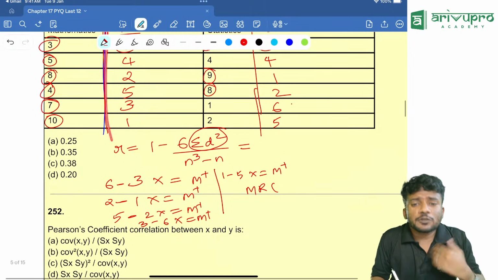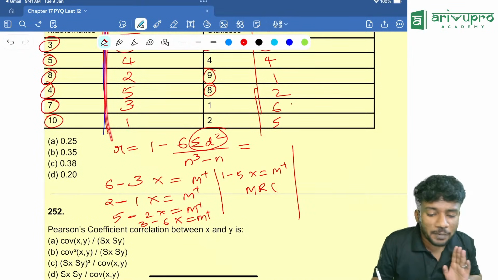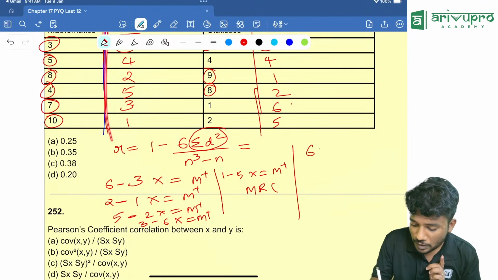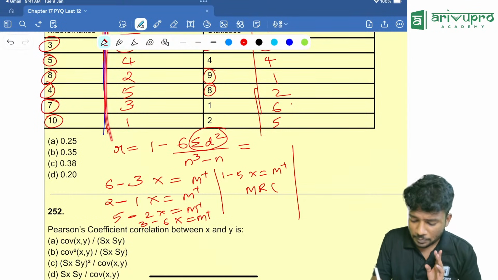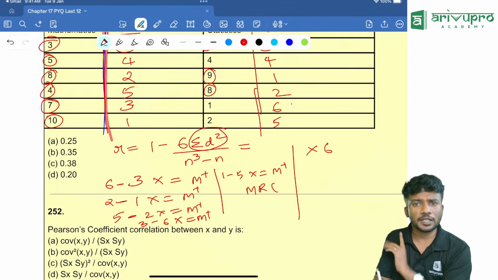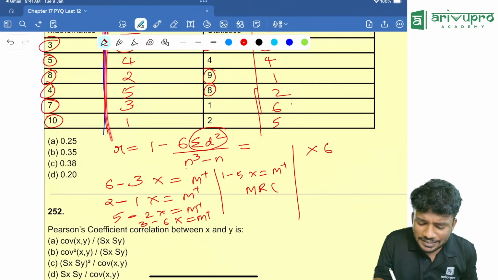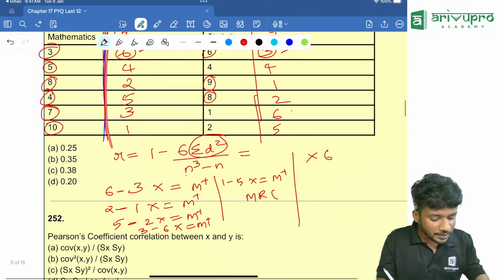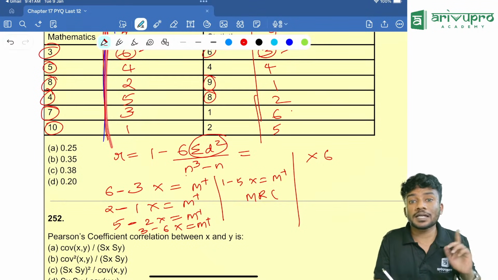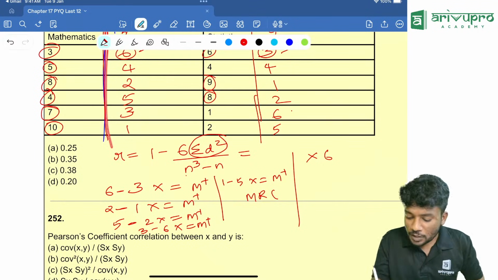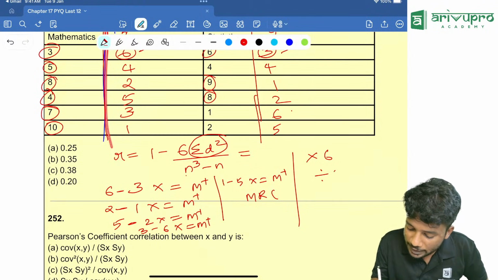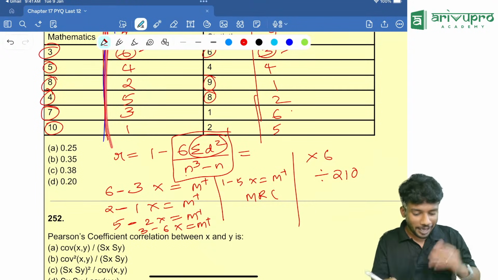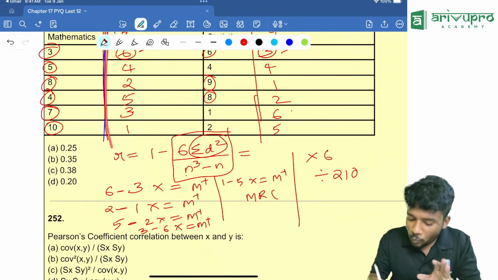People, with that you need to multiply what? The 6 into sigma d square you need to multiply over there. That means whatever value you got, multiplied with 6. Then what is n cube minus n? The n cube is how much? How many terms are there in total? The 6 terms are there. That means 6 cube. 6 cube is how much? That is 216. Minus 6 is how much? 210. So entire thing divided by 210. That means you got this much value. Then what is the next step?